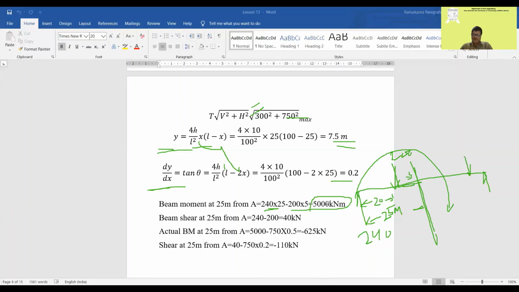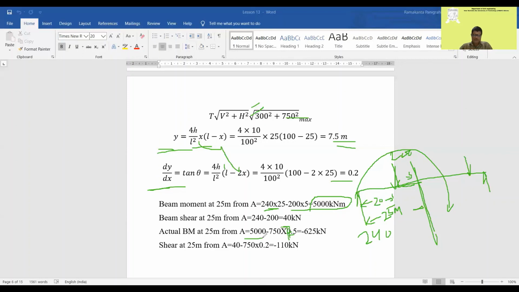Now what is the actual bending moment? The beam moment minus h into y. So beam moment we have found out, so you can put the value there. Now here it is 7.5. It is wrongly 0.5, make the correction, 7.5.